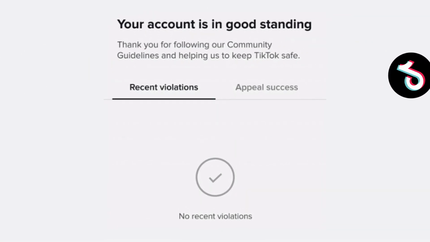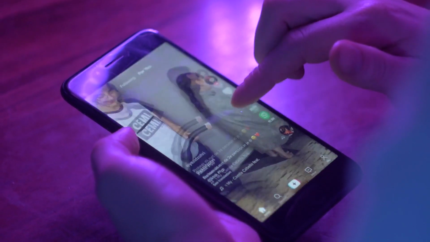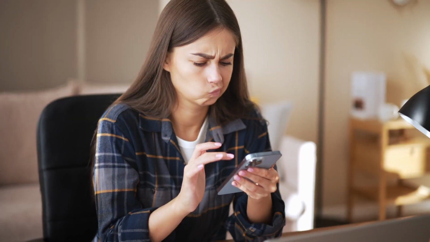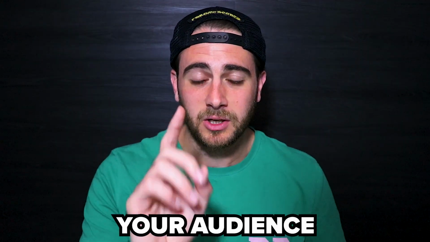In addition to that though, there are several other changes, like comments matter way more on TikTok right now than they ever have, and you need to be getting more people to actually repost your content on TikTok, because here's how TikTok works now. There are 2 types of people that come on TikTok. First, there are people that scroll the For You page. Secondly, there are people that use TikTok just to search for things, and you need to make sure that you're making content that is going to reach both of those people, because if not, you're gonna be missing out on 50% of your audience.